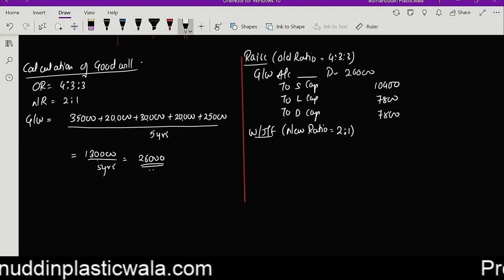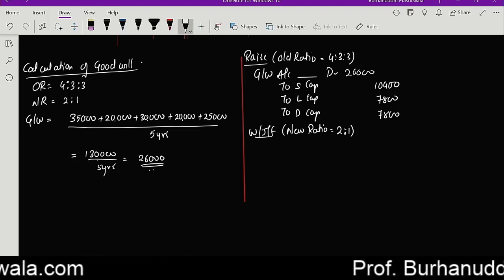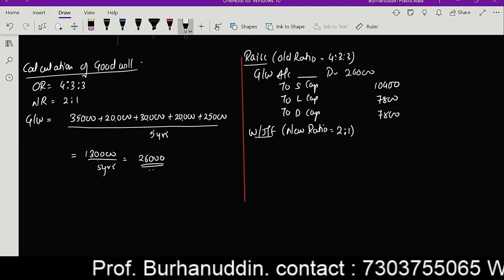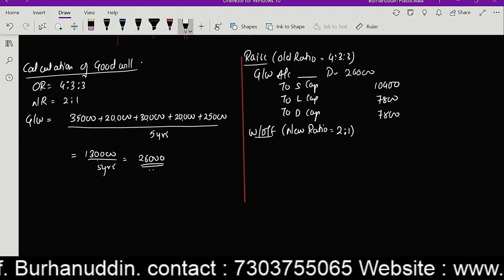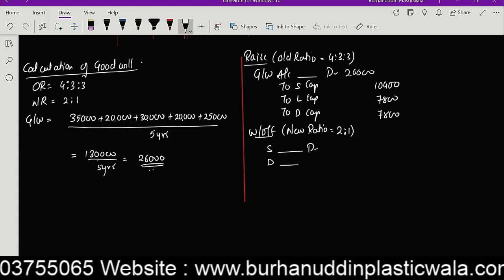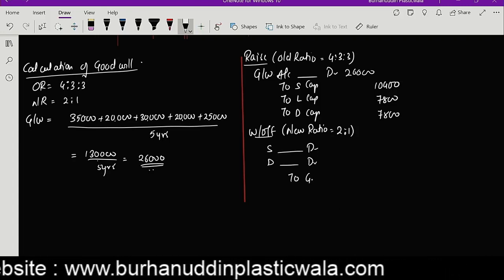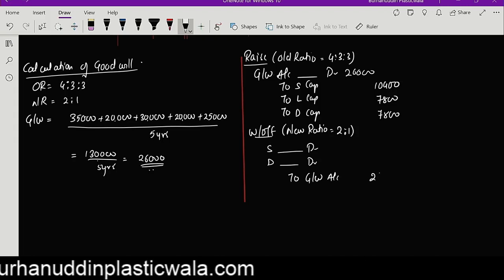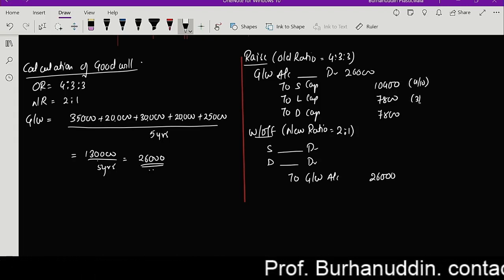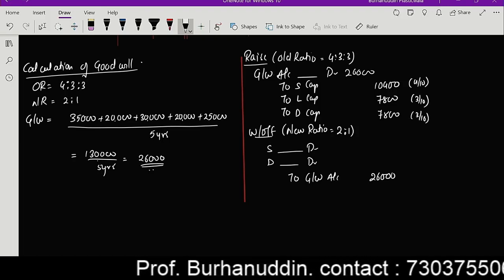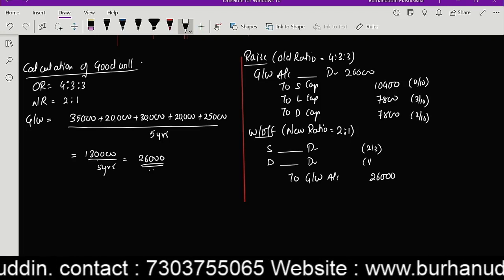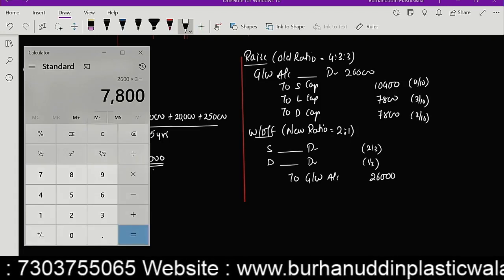Correct now? Now goodwill is to be written off in the ratio of 2 is to 1. So guys, we will be dividing this goodwill only among the new partners. And can I say the new partners are Shah and Dole? So Shah's capital account will be debited, Dole's capital account will be debited to goodwill account because goodwill is written off. The amount is 26,000. Guys, the ratio will be 4 upon 10, 3 upon 10, 3 upon 10. Correct now? And then this will be divided in the ratio of 2 upon 3 and 1 upon 3 now.